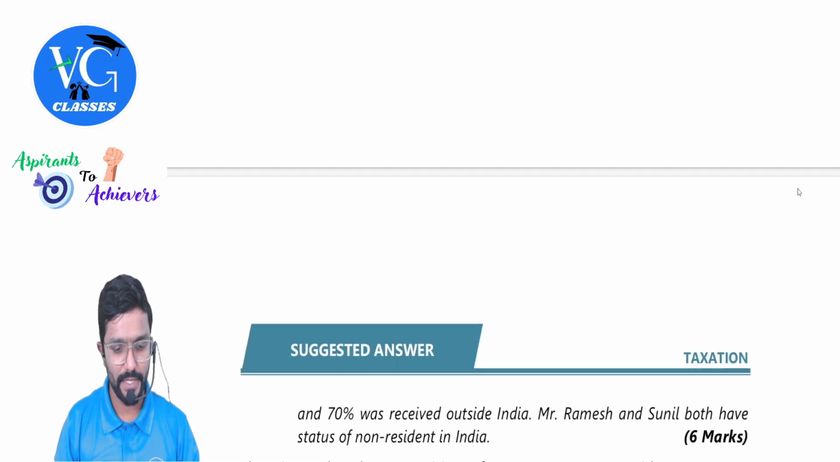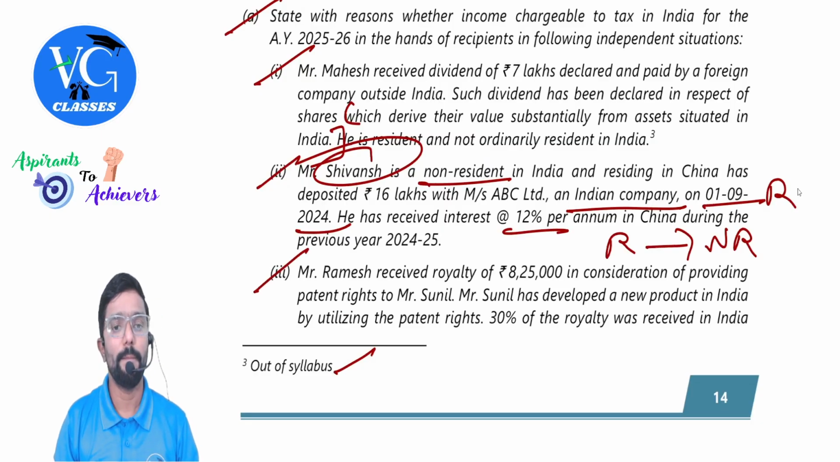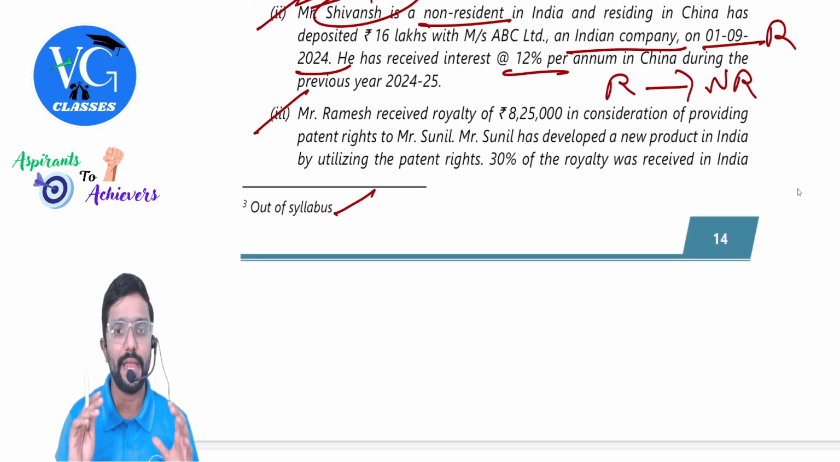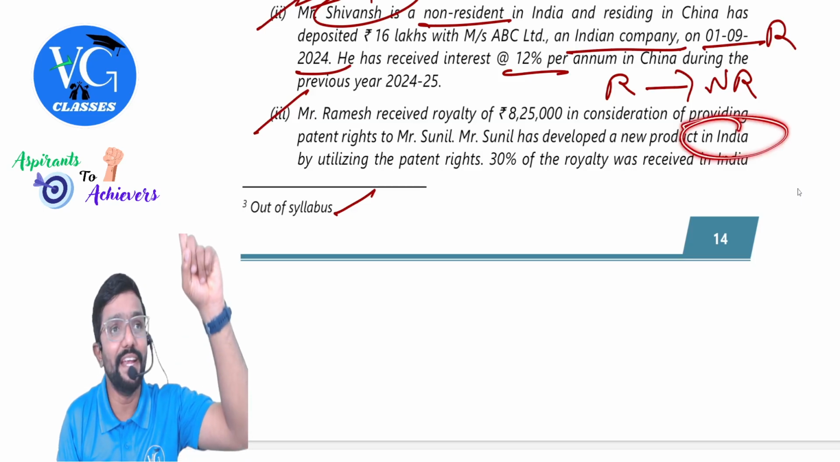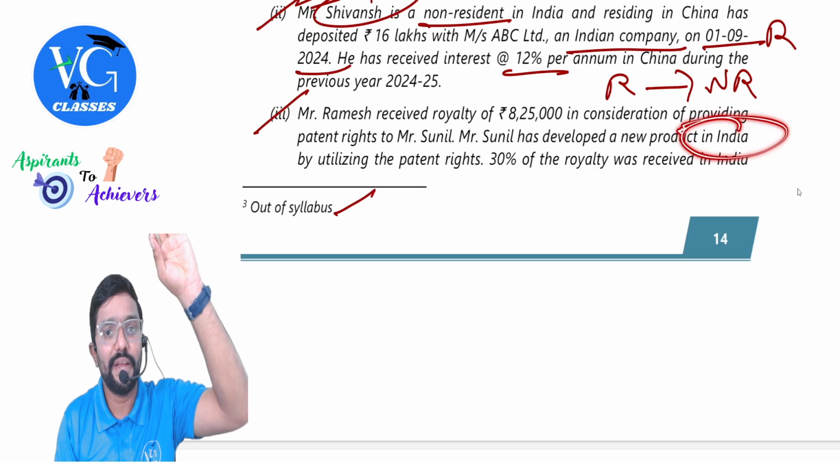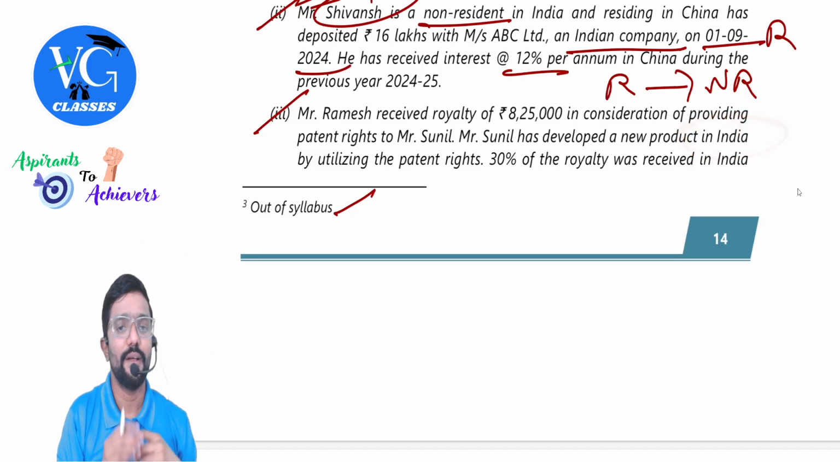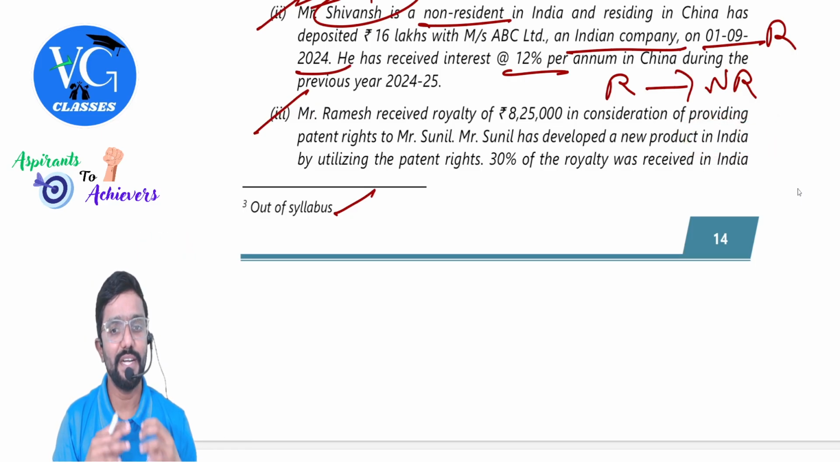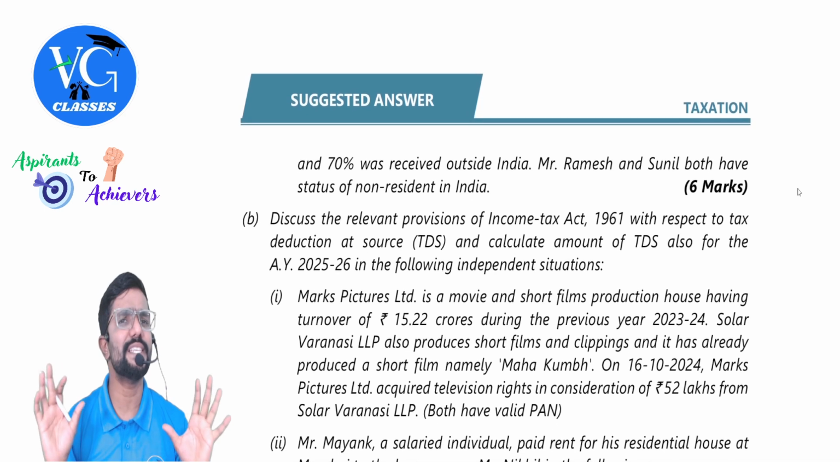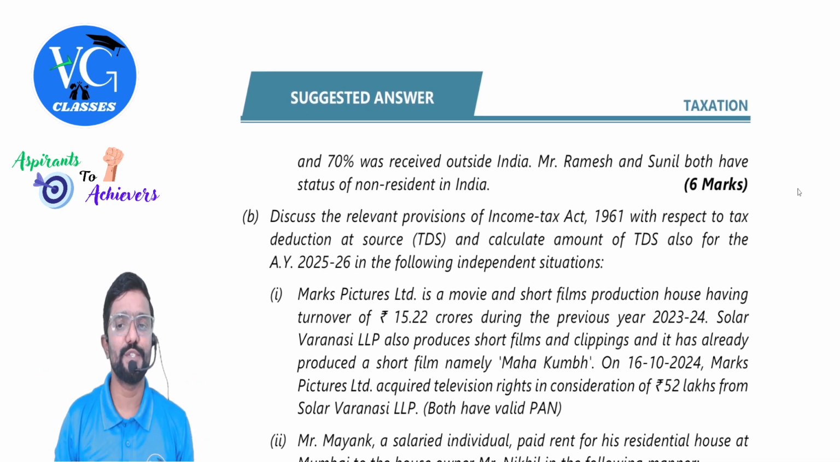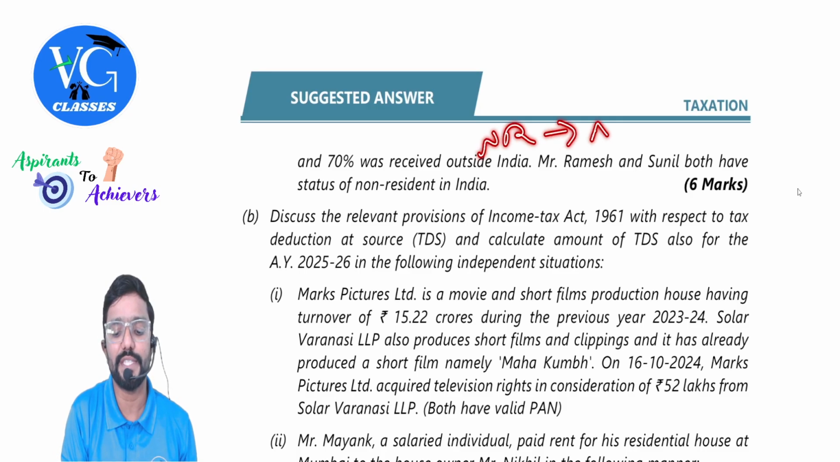Okay. Next case. Third one. Mr. Ramesh received a royalty of 8,25,000 in consideration of providing patent rights to Mr. Sunil. Mr. Sunil has developed a new product in India. Where is the patent right used? In India. By utilizing the patent rights, 30% of the royalty was received in India and 70% was received outside India. It doesn't matter, guys. Mr. Ramesh and Mr. Sunil both have the status of non-resident. So this is a non-resident to non-resident case.